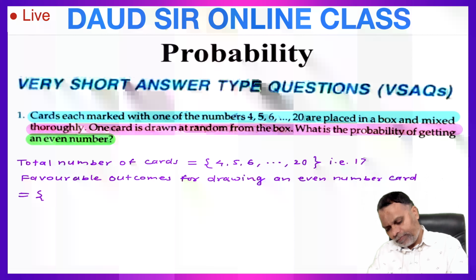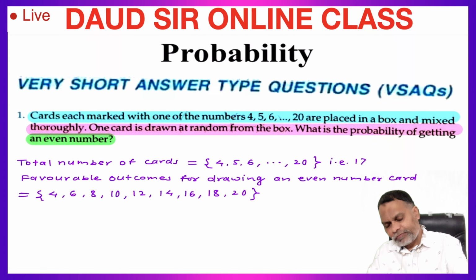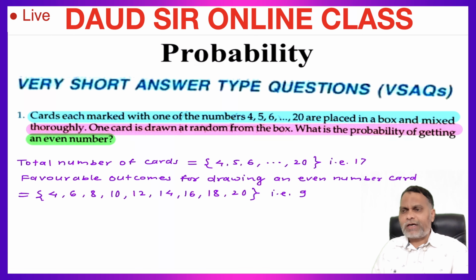Starting from 4, 4 is an even number card, then 6, 8, 10, 12, 14, 16, 18, and 20 is also an even number card. How many? Count them: 1, 2, 3, 4, 5, 6, 7, 8, 9. These 9 cards are even number cards.